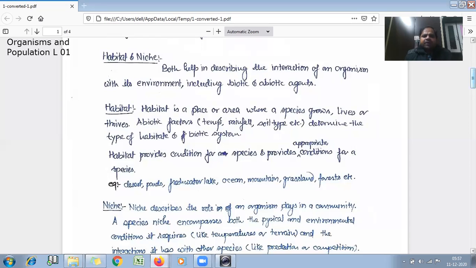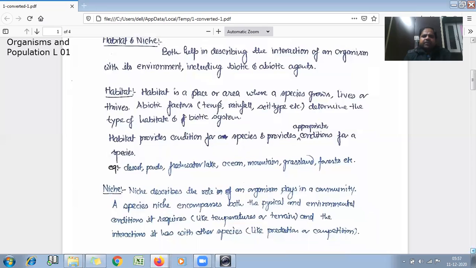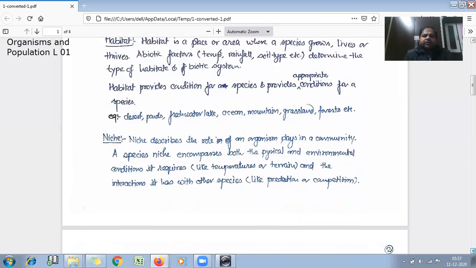Habitat provides an appropriate condition for a particular species or community to survive. For example, desert, pond, freshwater lake, ocean, mountain, grassland, and forest, etc. These are the places where communities exist. Now we'll see what is a niche. There is a major difference between habitat and niche, so we need to understand what is a niche.